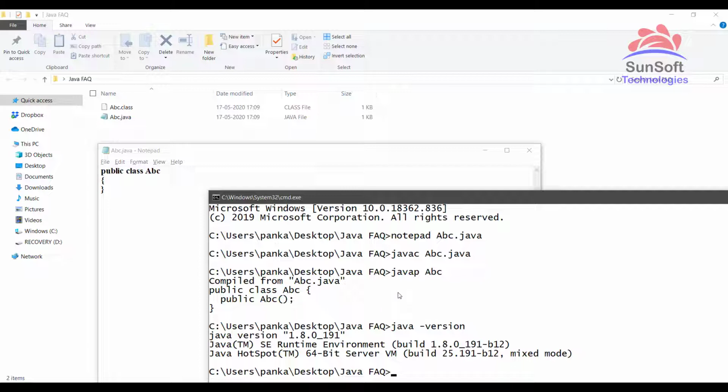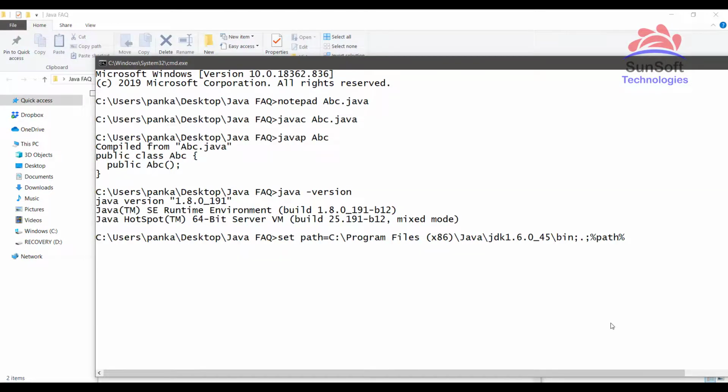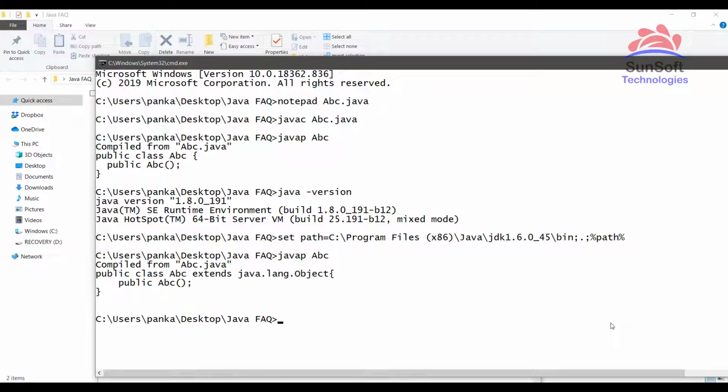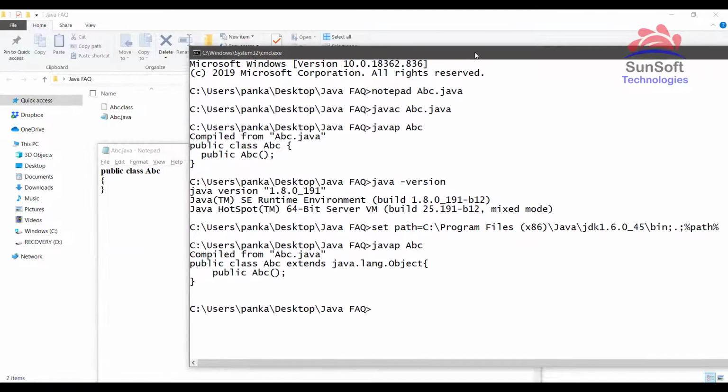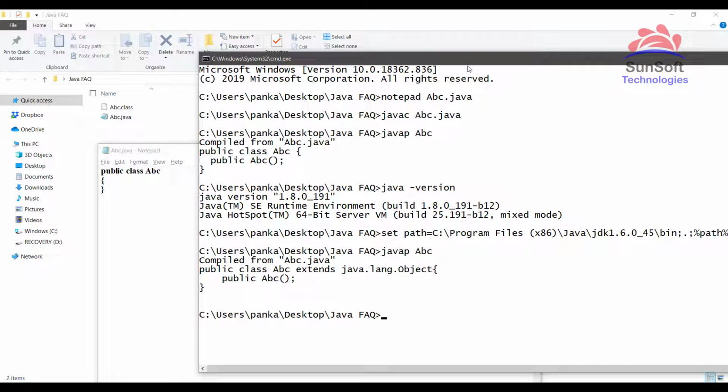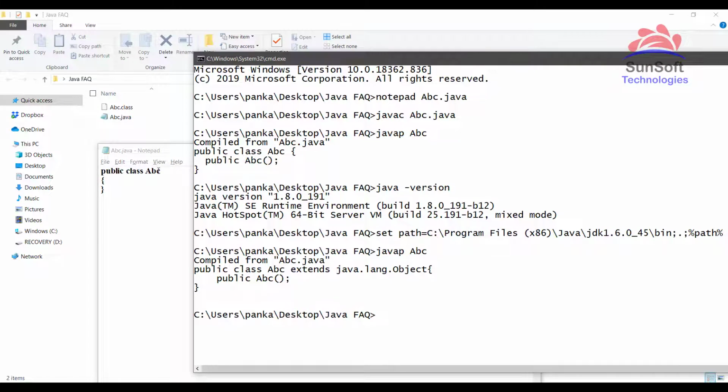Just to see the proof, I will set the path to JDK 1.6. After setting it to the Java 1.6 path, let's execute the same command, javap abc. This time you can notice that, yes, by default my class abc extends the Object class. And to show you again, my class is empty. I have not written any super class for my class ABC in the program, but yes, it is extending by default.